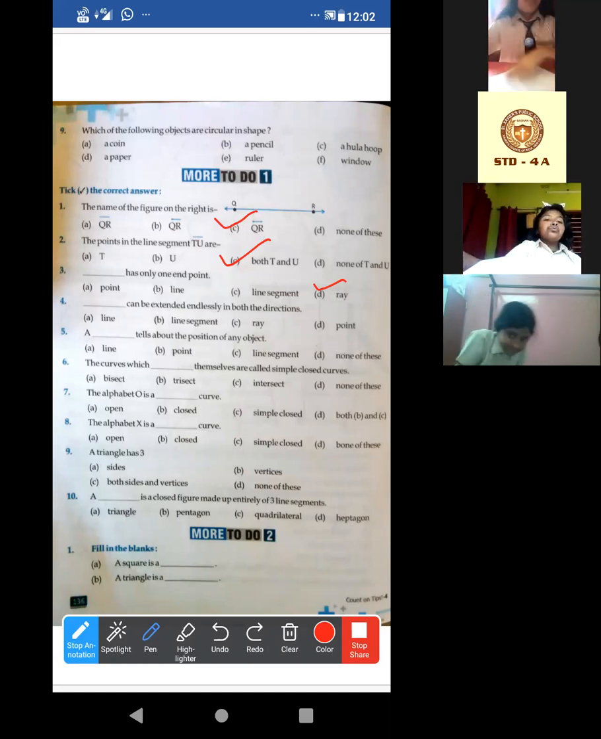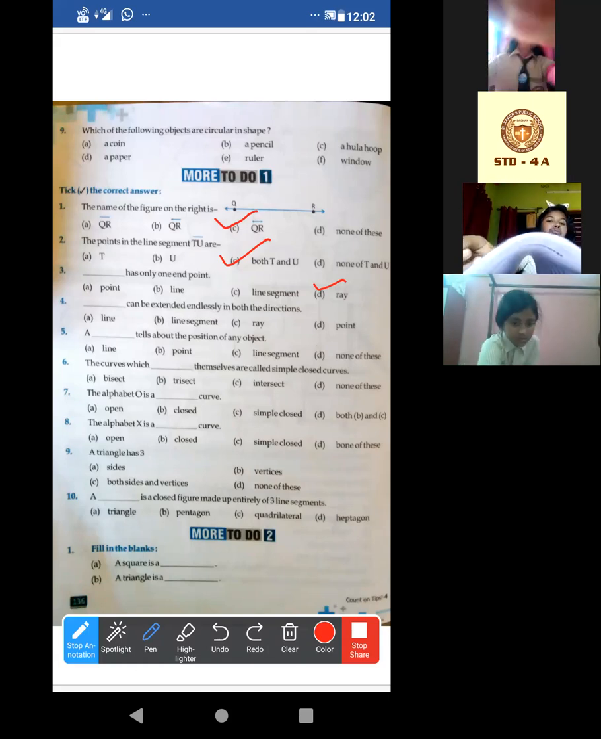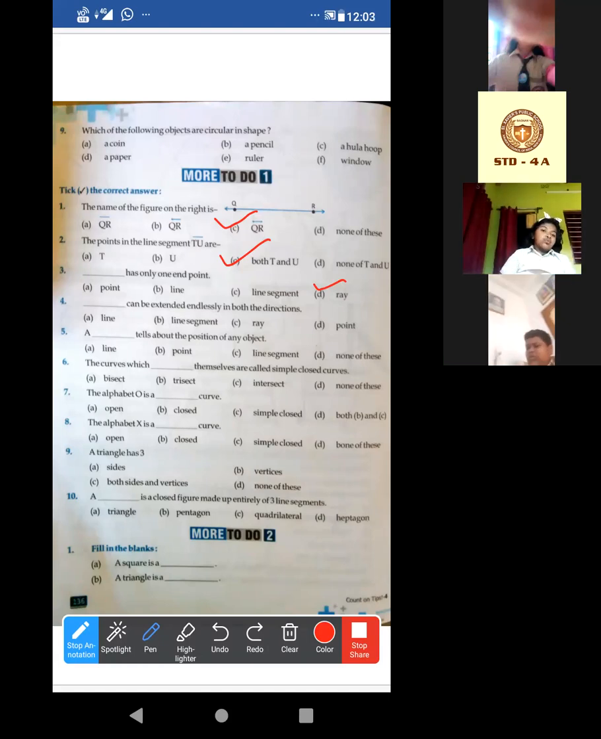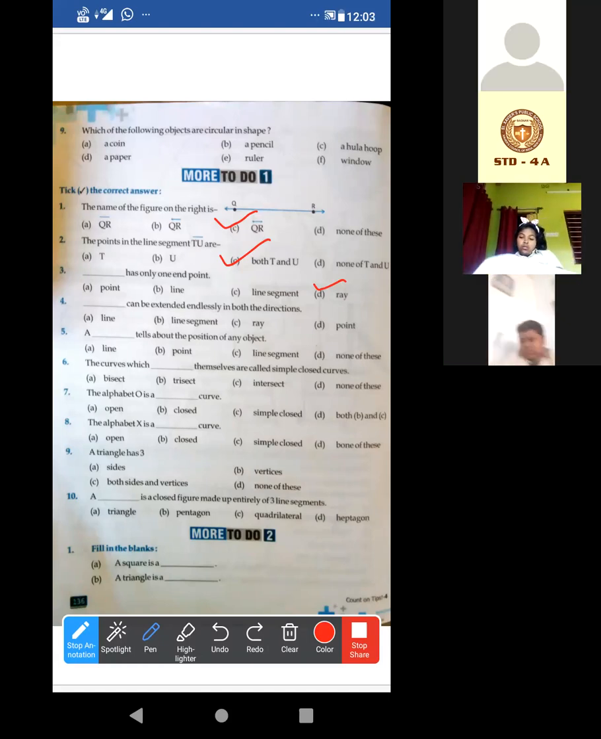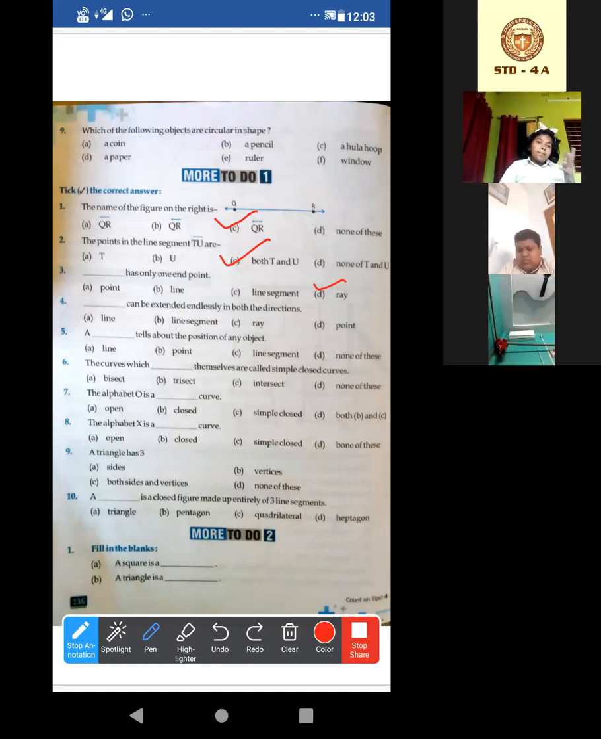Okay. Now look at this. The fourth one. Dash can be extended endlessly in both directions. Both directions endlessly means line, na? So it will be line.